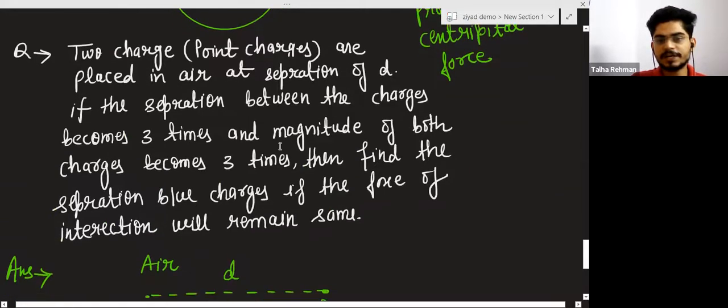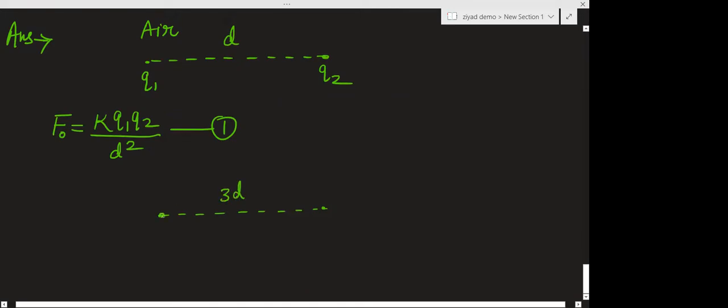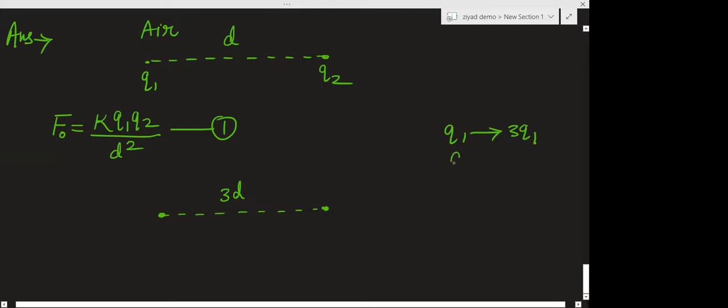Separation becomes 3 times, means this is d, separation this time will become 3d. And they are saying the magnitude of charge becomes 3 times, means earlier it was Q1, now it will become 3Q1.